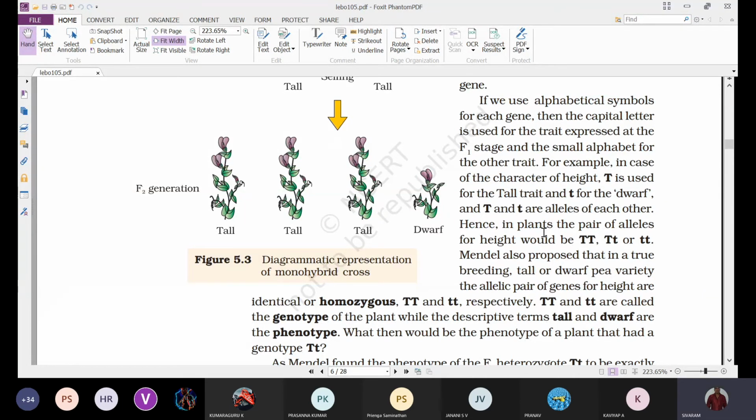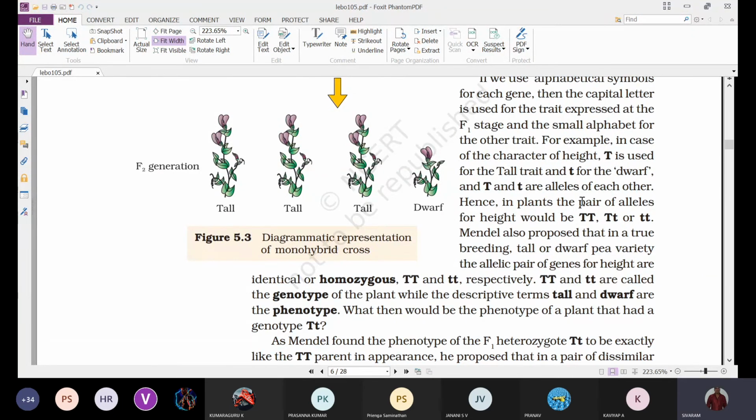Hence, in plants, the pair of alleles for height, that means how many combinations are possible, maximum 3 combinations: capital T, capital T; capital T, small t; small t, small t. These are the possible combinations we can have. So in a plant, the pair of alleles for height would be capital T, capital T, capital T, small t, or small t, small t. That is how we'll represent.